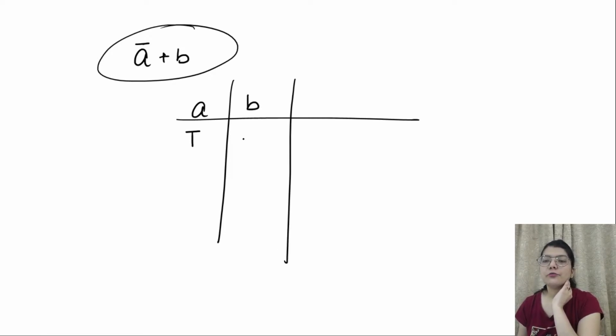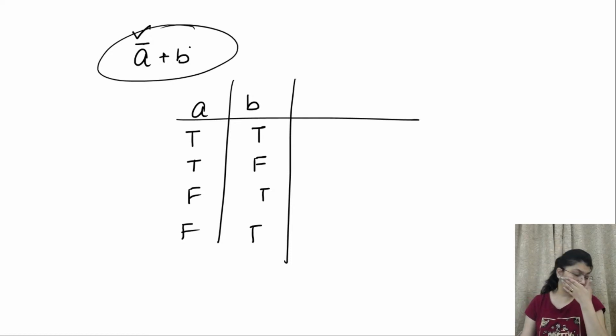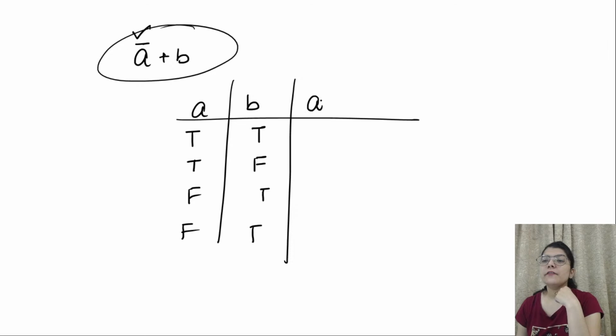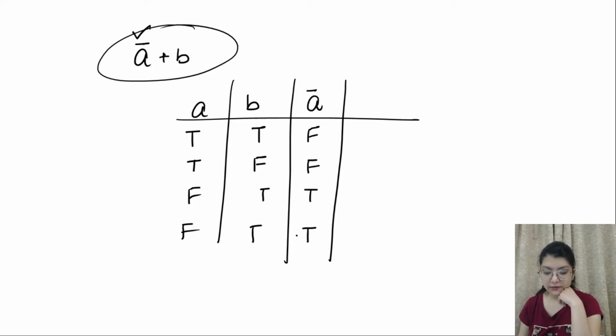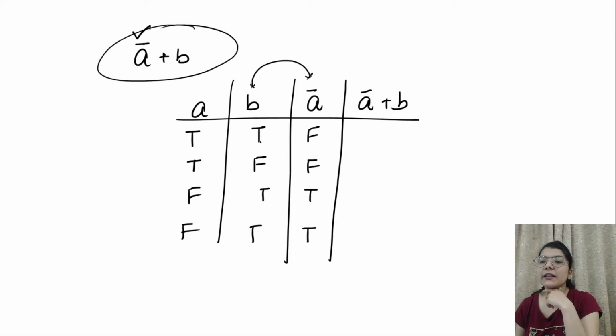So this will be true, true, true, false, false, true, and false, false. Now we have A complement plus B. So we will write A complement first. A complement is false, false, true, and true. Then we have A complement plus B, so perform the OR between these two. It will come out true, false, true, true.